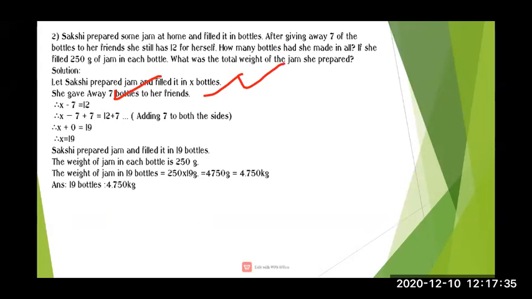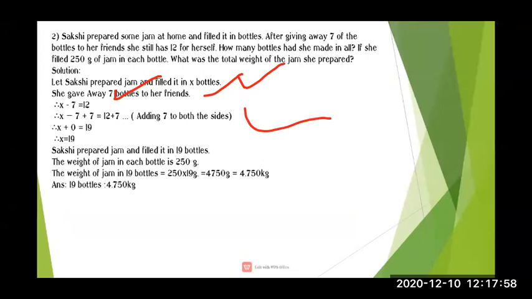After the variable x, what is there? Minus 7. So on both sides we have to add 7. So we will write x minus 7 plus 7 equal to 12 plus 7.